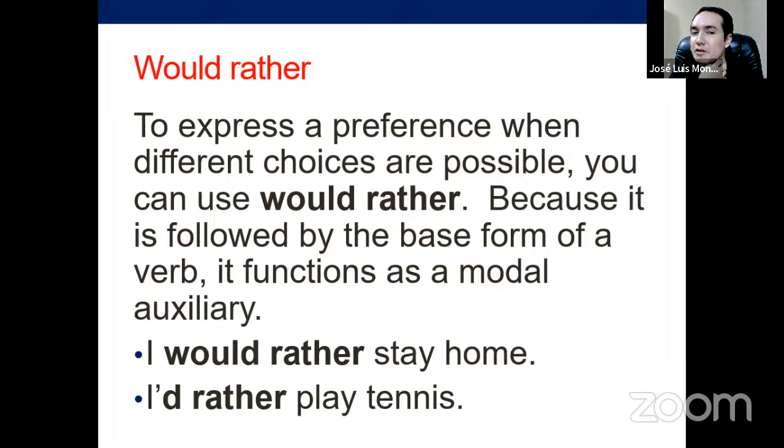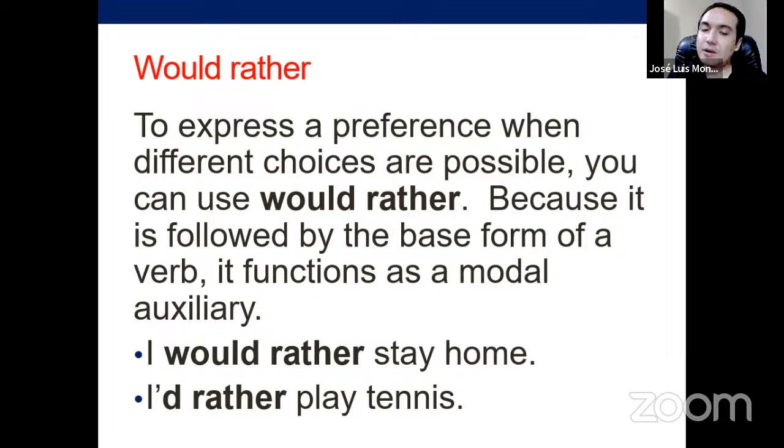Let's start again with would rather, and it says, to express a preference when different choices are possible, you can use would rather. Because it is followed by the base form of a verb, it functions as a modal auxiliary. All right, so first, you don't use this for general preference. Only when you have alternatives, options, choices. That's the way in which you use would rather. I would rather stay home, or I'd rather play tennis.